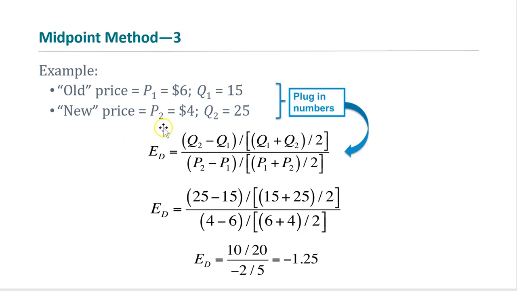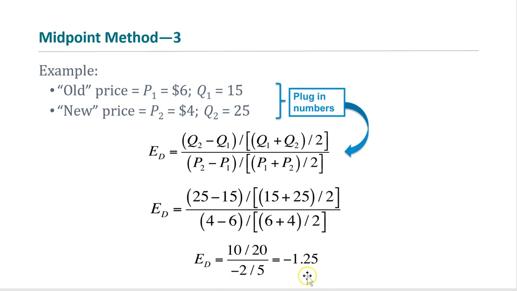Now the price of the good drops to $4, so the new price is P2 equal to 4, and quantity demanded is 25 at price $4. We can just use the midpoint formula to calculate the elasticity. I'm just replacing Q2, Q1, P2, P1 with these numbers, and for my calculated value of elasticity, I get negative 1.25.